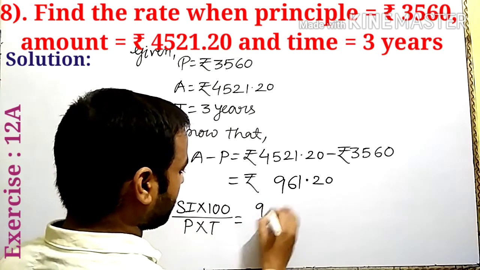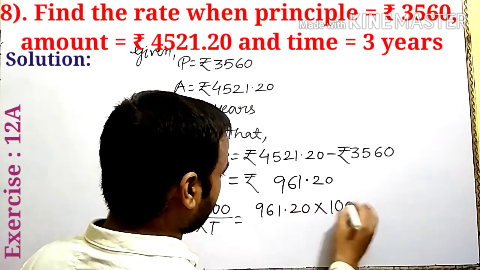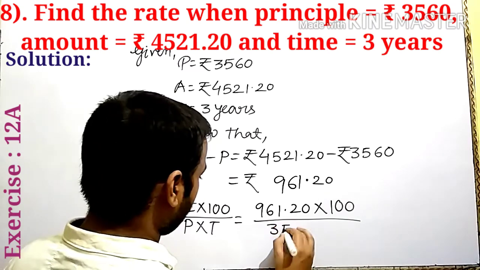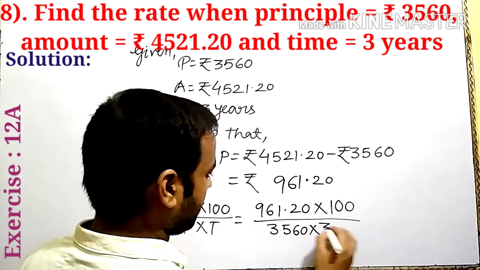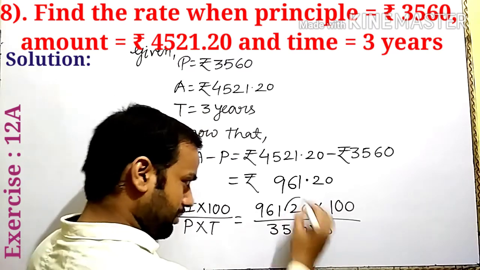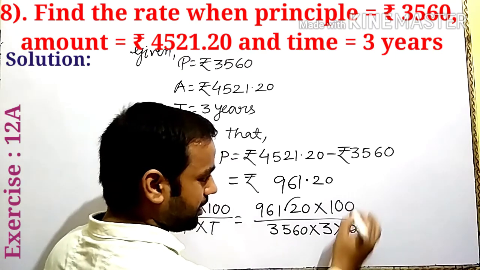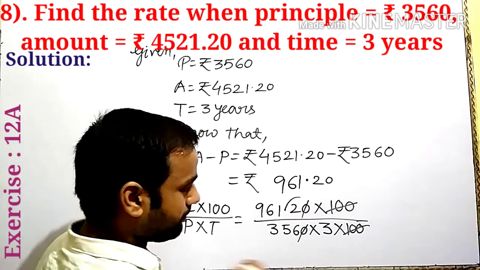SI found here is 961.20 into 100 upon P given 3560 into time given 3 years. Remove the decimal here by putting 100 in the denominator. 100 cancel out.